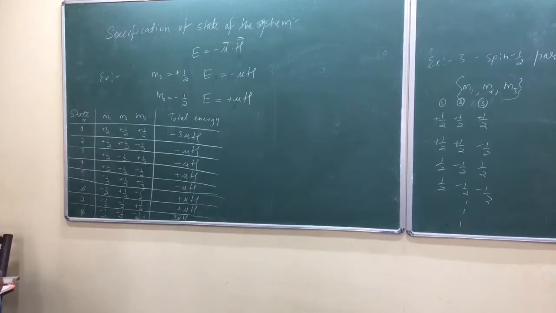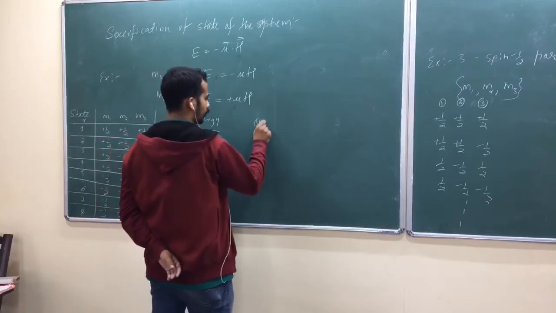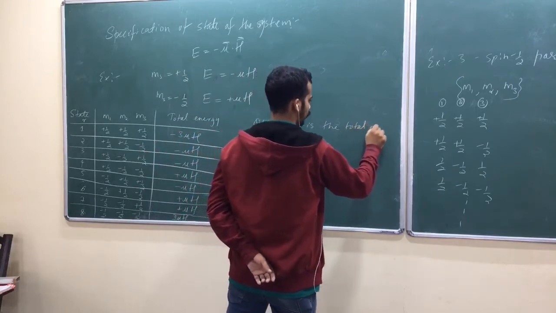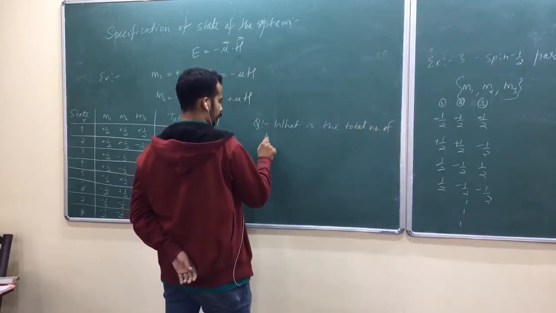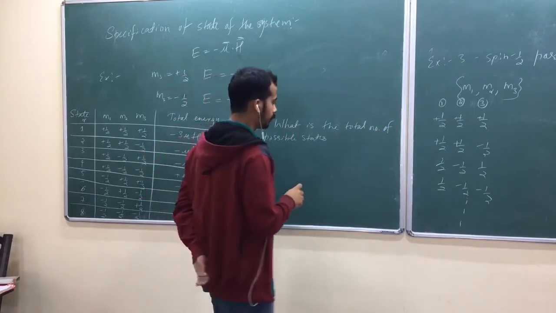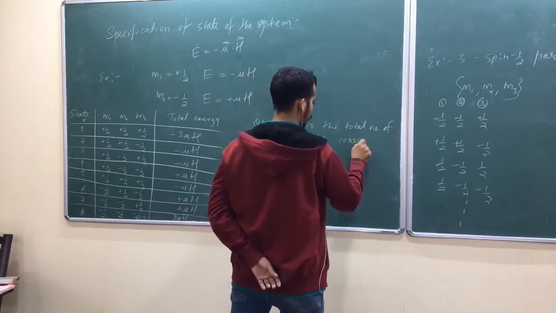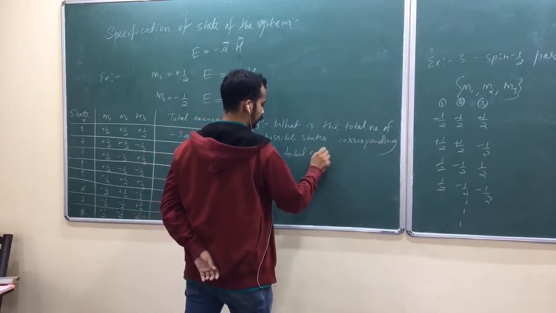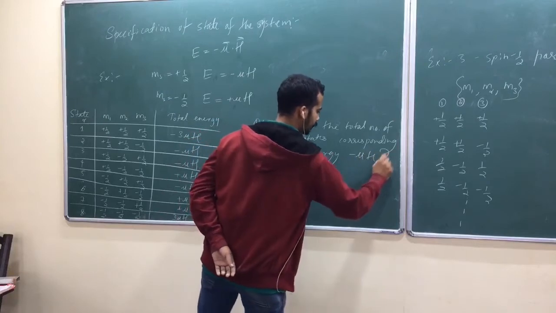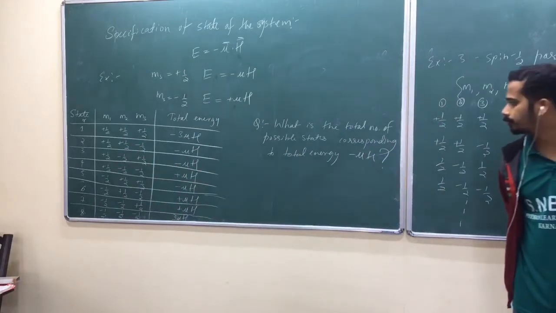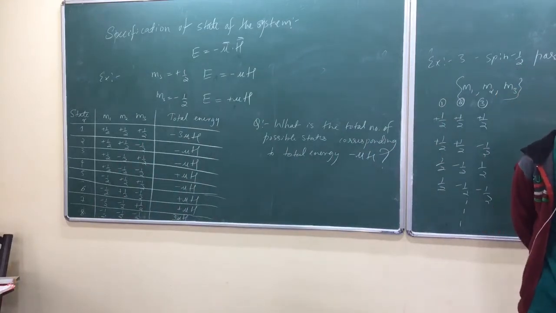Now look at here. You have to observe one thing here. Now let me ask one question. What is the total number of possible states corresponding to total energy minus mu into H?